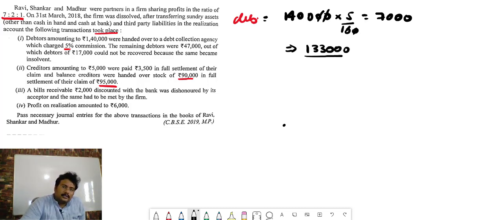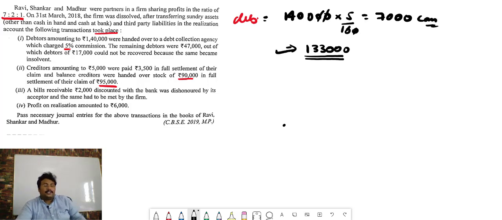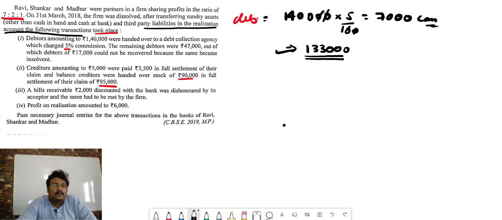1,33,000. Understand, bacha, debtors of 1,40,000 we had given to the debt collecting agency at 5% commission. So 1,40,000 at the rate of 5 by 100 comes to how much, bacha? 7,000 is the commission. That was cut, how much did we get? 1,33,000. Achha, before passing the entry, I am clarifying to you that all the assets and liabilities are already closed in the realization. We don't need to pass the closing entry. We just have to pass the realizing entry. So 1,33,000.